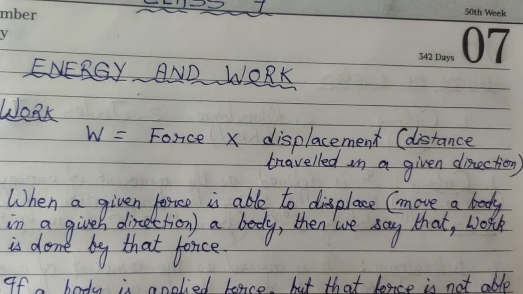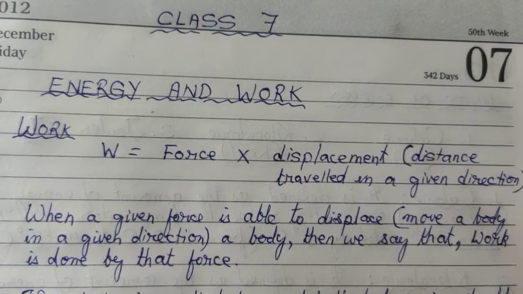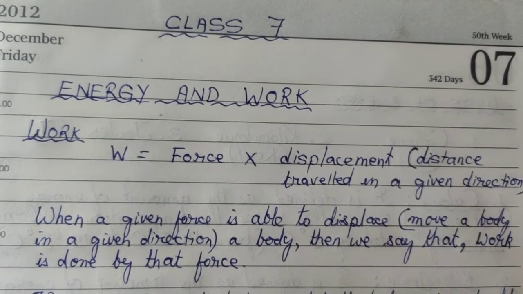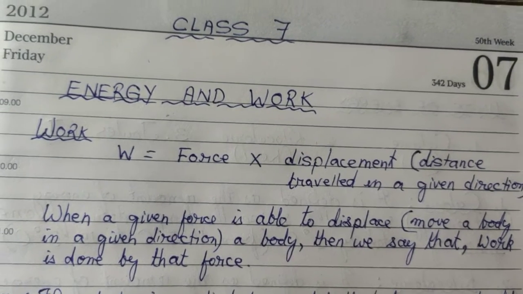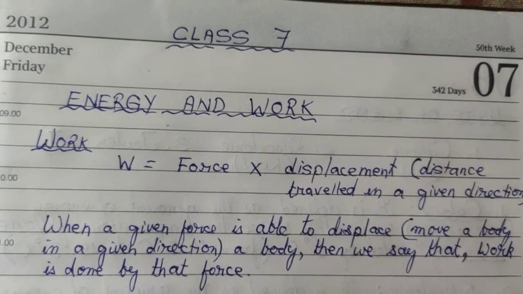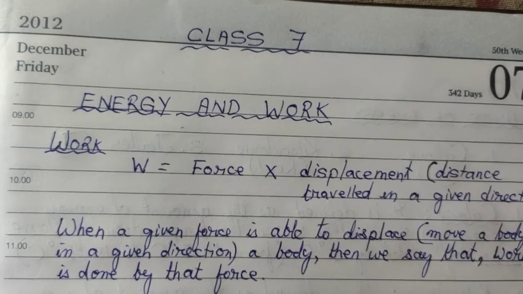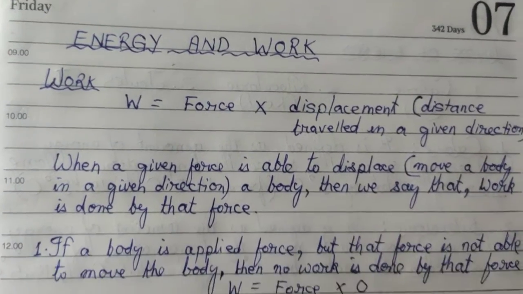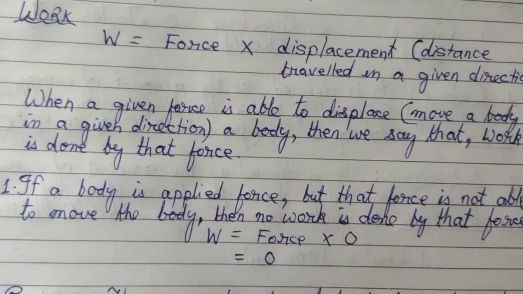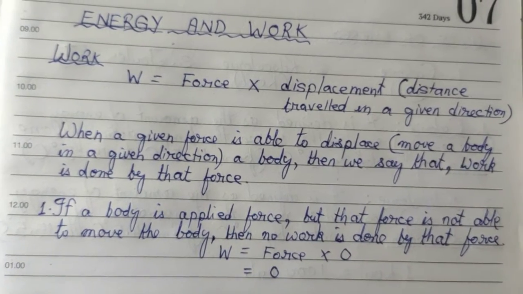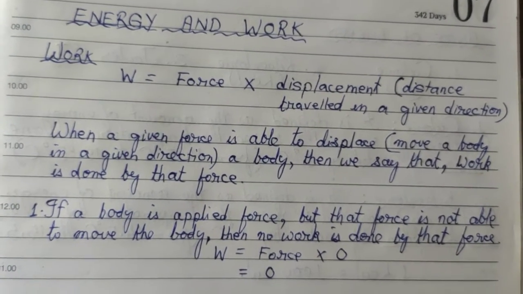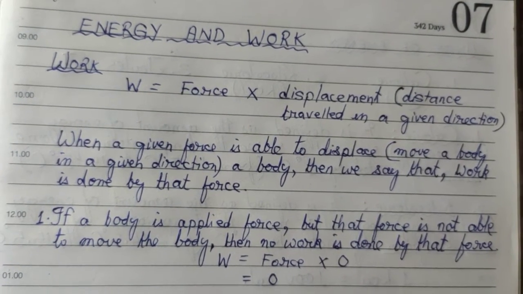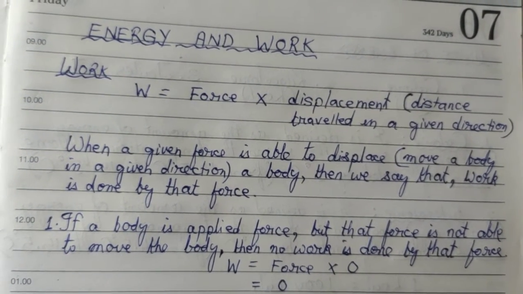So when a given force is able to displace or move a body in a given direction, then we say that the work is done by that particular force. Now let us see two cases in which there is no work done by a body even though force is applied. Alright. First, number 1, if a body is applied force but that force is not able to move the body, just now I had discussed, if the movement is not produced, that means displacement is 0.